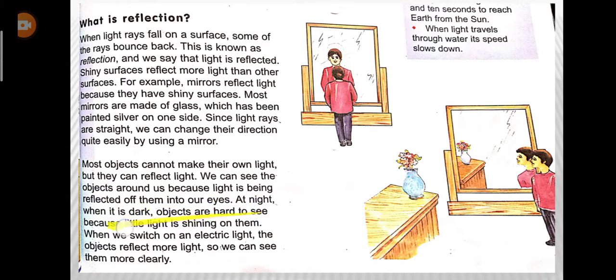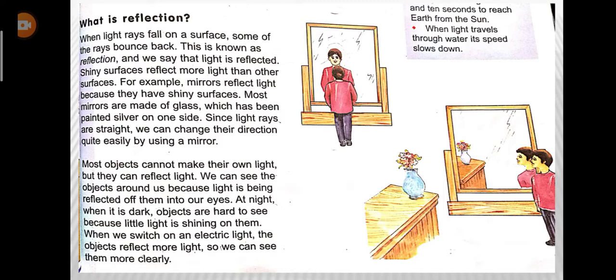At night, when it is dark, objects are hard to see because little light is shining on them. When we switch on an electric light, the object reflects more light, so we can see them more clearly. So this is the light. The thing which helps us to see things is the light.